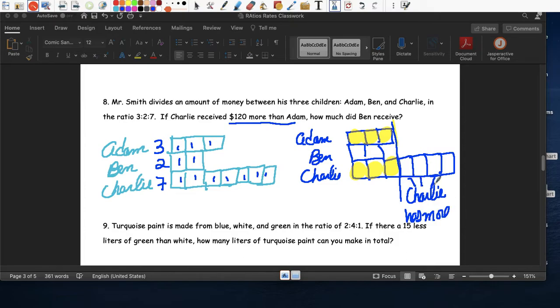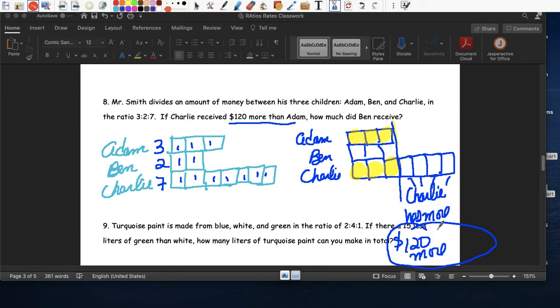Todo eso is where Charlie has more than Adam. How much more? 120 more. So 120 more está dentro, is inside these 4 boxes, right?